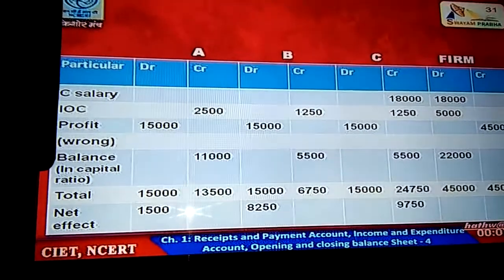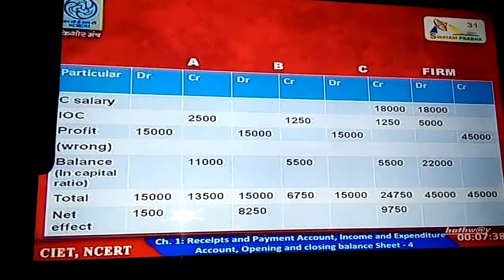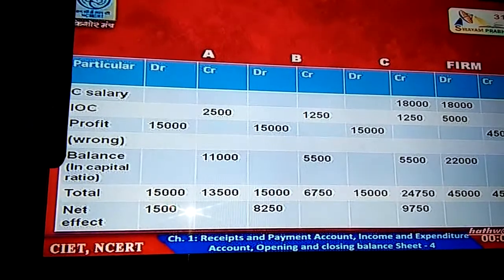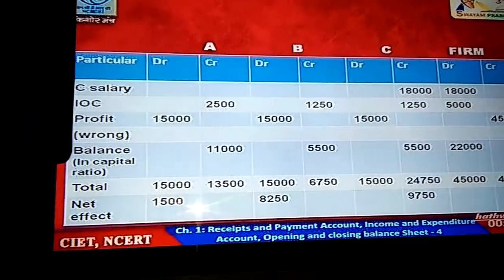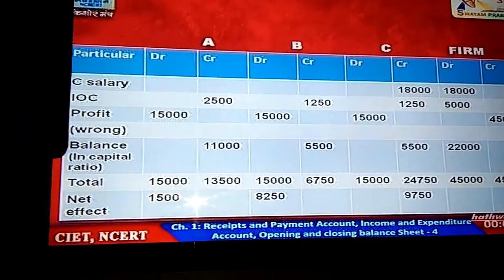We have to provide interest on capital to all the partners. That is why we have mentioned the amount in the credit column of A, B and C. Again we have to total this amount and put it in the debit column of firm.